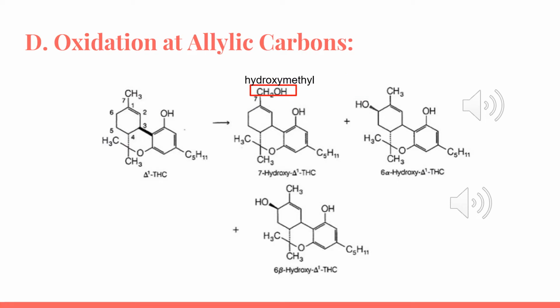Now for the allylic carbon, it is a bit like the benzylic carbon, but the difference is that the allylic carbon is right after any double bond. However, the benzylic carbon is right after a double bond of a benzylic or aromatic ring. For example, here at C7 we have a carbon right after a double bond, and the double bond is not for an aromatic ring, so the carbon can undergo hydroxylation.